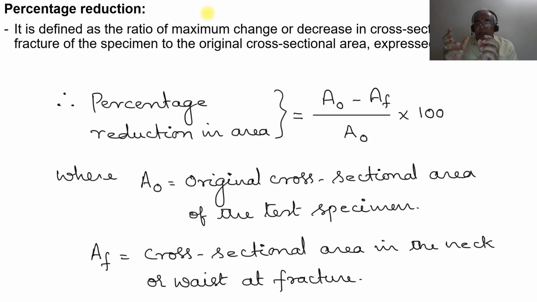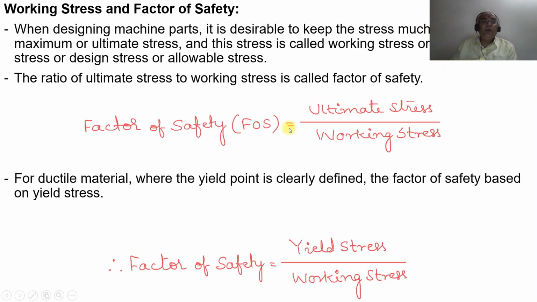Therefore, A0 minus the final cross-sectional area, which becomes AF, is the cross-sectional area in the neck formation or waist at fracture. Naturally it should be lesser than the original cross-sectional area. So percentage reduction in area in terms of the equation is A0 minus AF divided by A0 into 100.